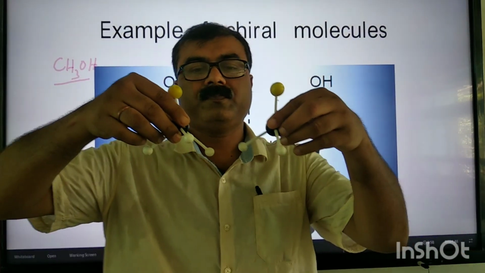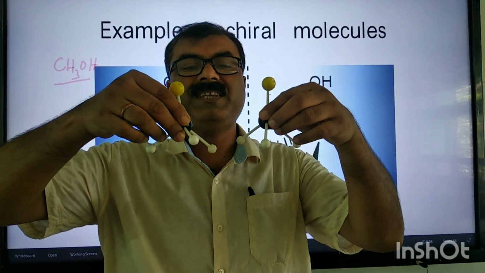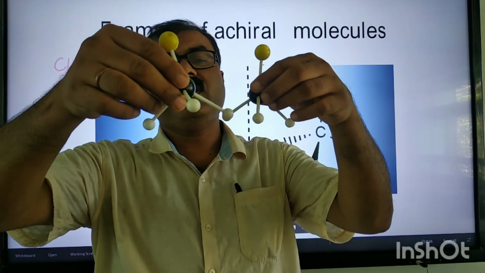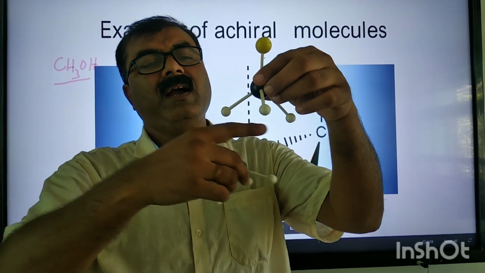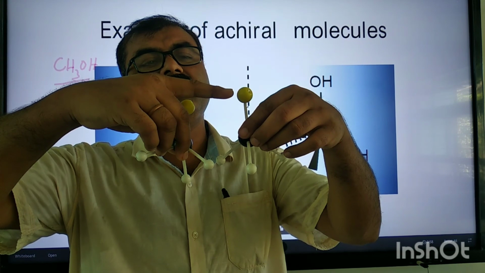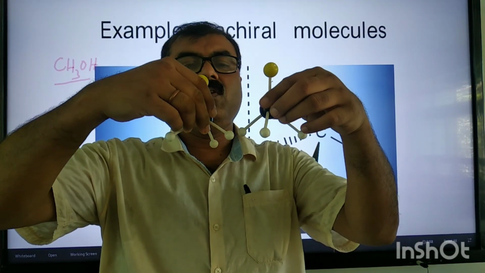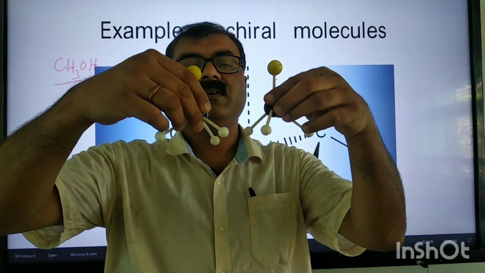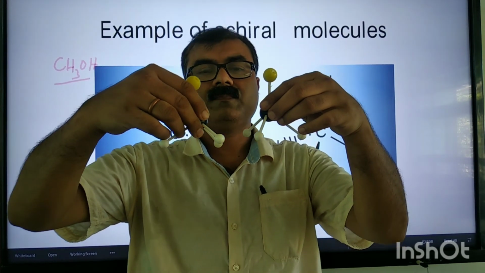You see this. This is a ball and stick model of methanol. These three white balls represent hydrogen atoms, and this is the OH group. If I place a mirror between this, they are mirror images of each other. Clear?